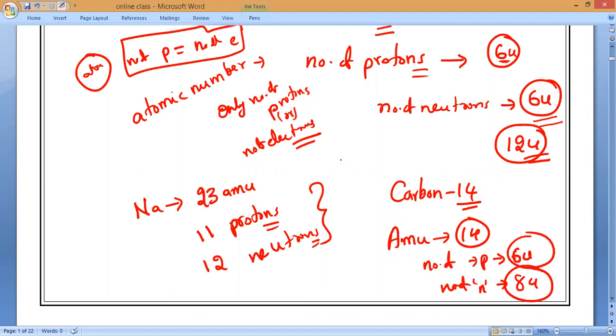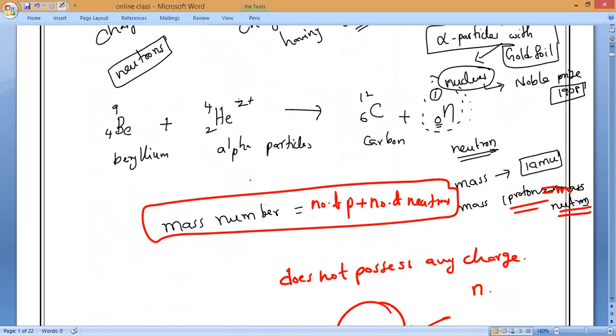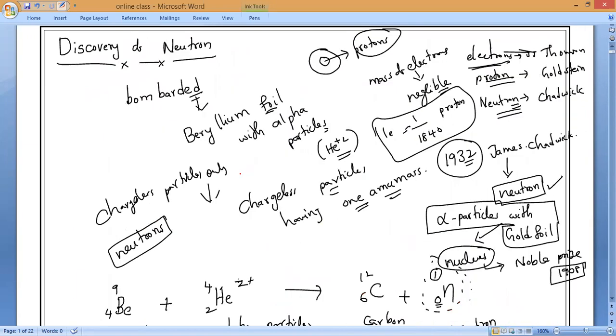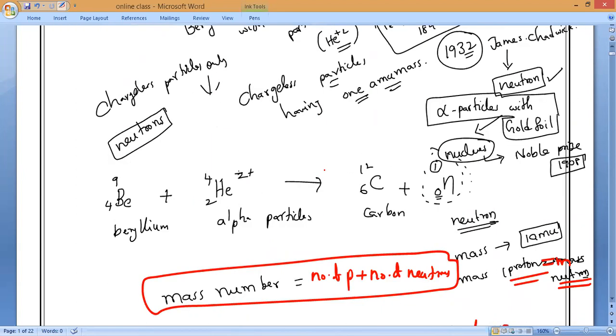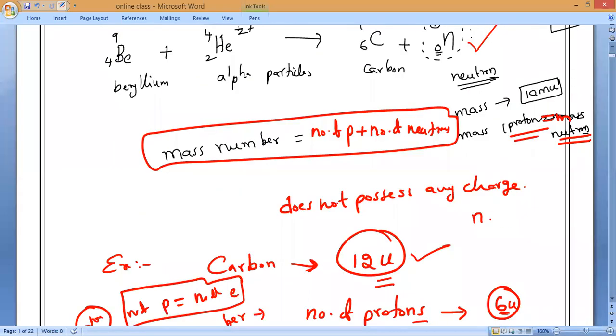Now, about the discovery of neutrons. He bombarded alpha particles on a beryllium foil. During that, he noticed that uncharged particles of one AMU mass, one atomic mass, were coming out. That is what he called neutrons.